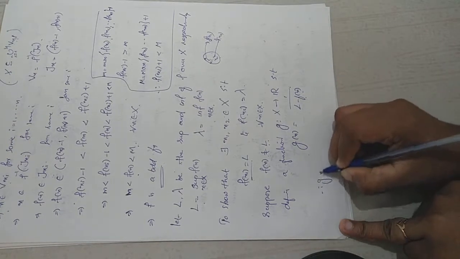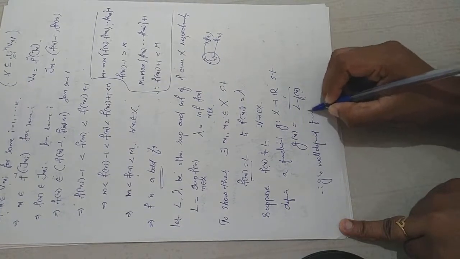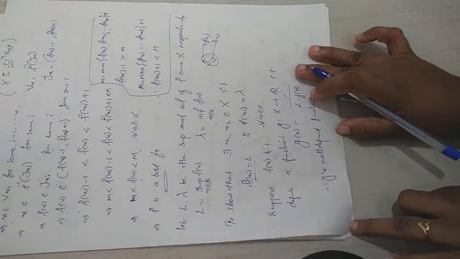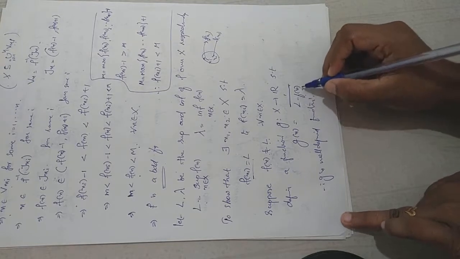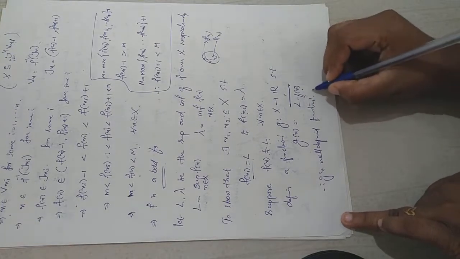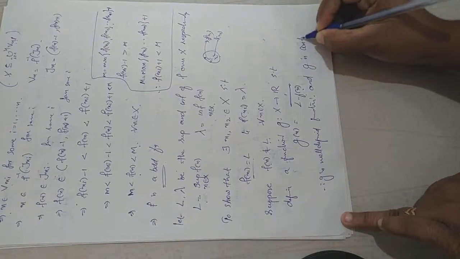Therefore g is a well-defined function, and it is continuous also, because rational functions are continuous provided the denominator is non-zero. Here the denominator is non-zero always. So g is continuous.